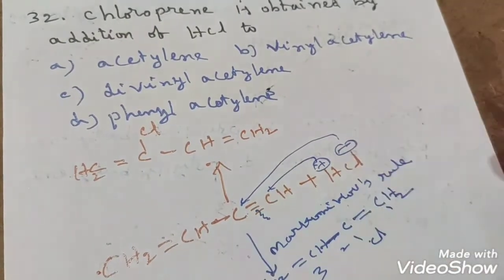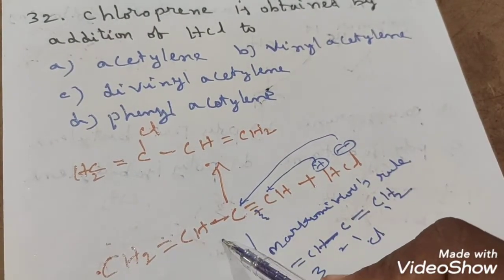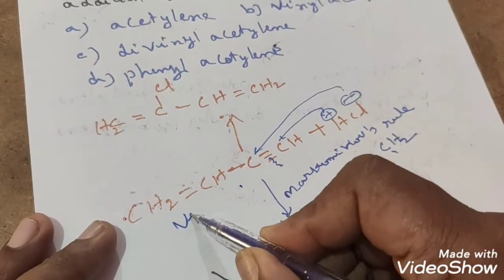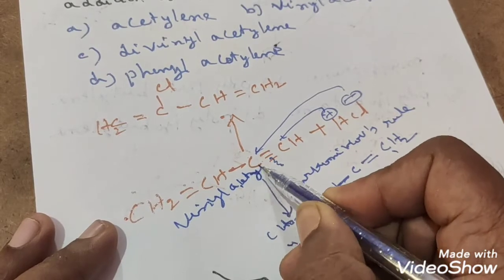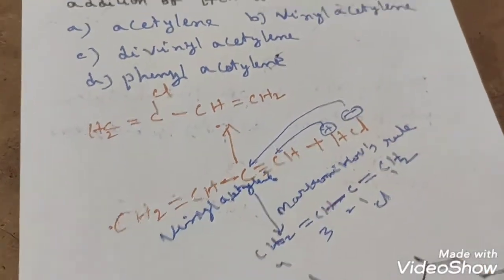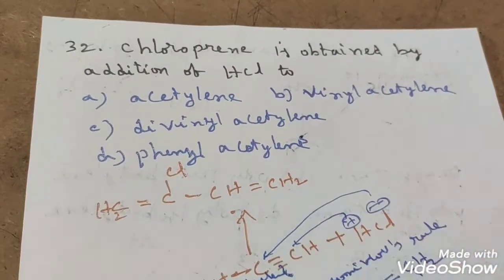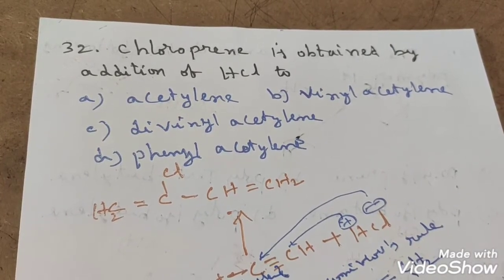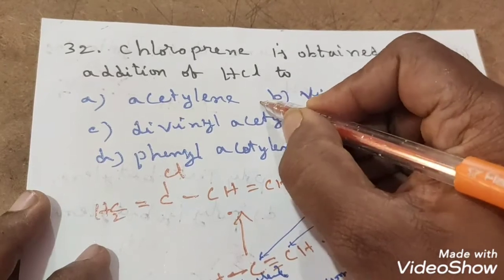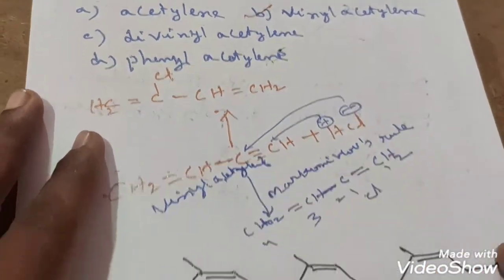So what is the answer? This is what? Vinyl acetylene. What we have taken? This is vinyl acetylene. From vinyl acetylene only we have got this compound. Correct or not? Yes. So the answer is what? Answer is B option. So like this we have to solve such type of questions, students.